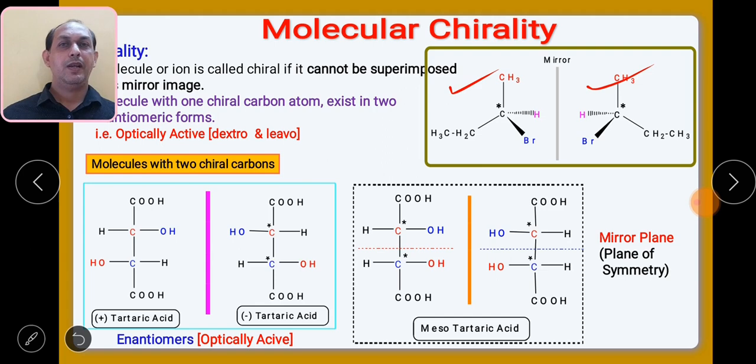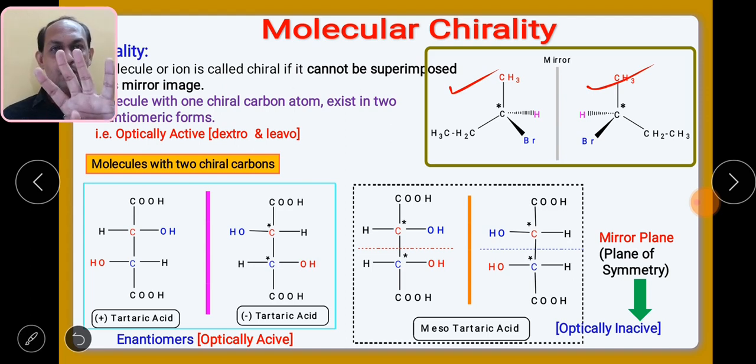So remember, when your molecule has any symmetry element, just like a plane of symmetry, then it becomes optically inactive. Suppose your molecule contains a mirror plane, that is a plane of symmetry, then it is meso, inactive. So that particular structure will be optically inactive. In case of tartaric acid, we have seen 4 stereoisomers, 4 structures. Out of that, 2 are optically active, but 2 are optically inactive.